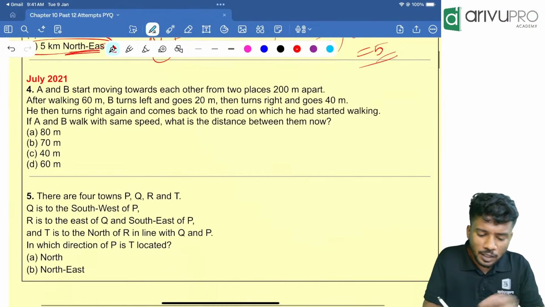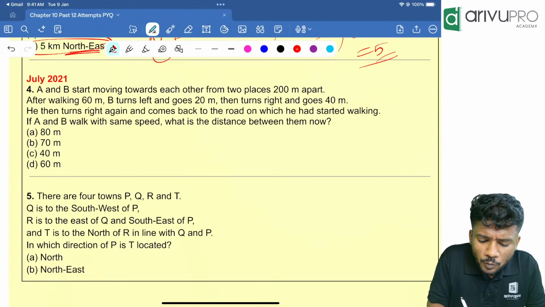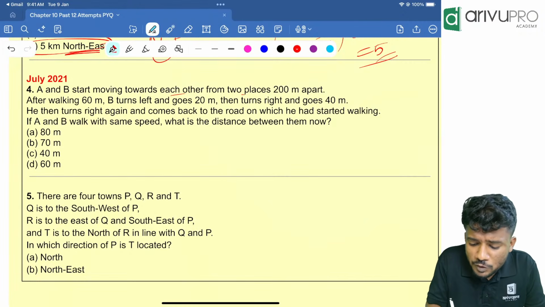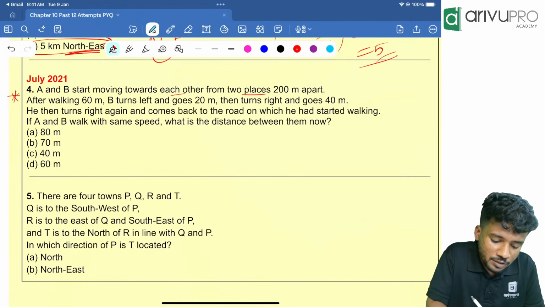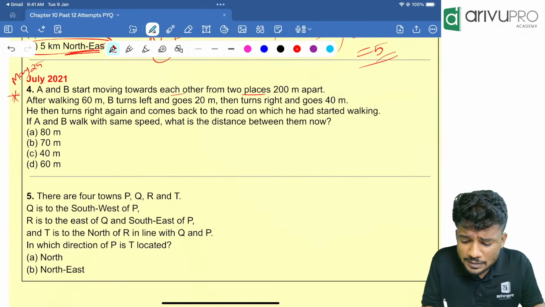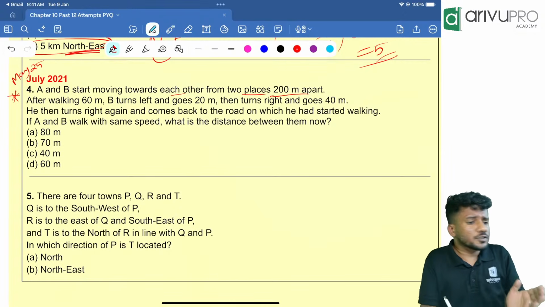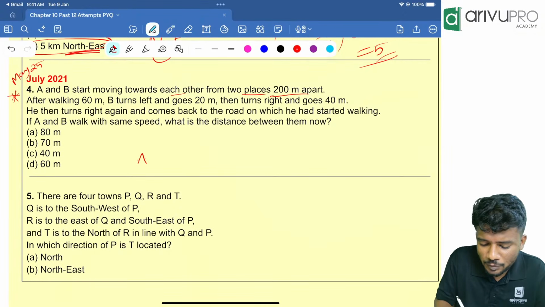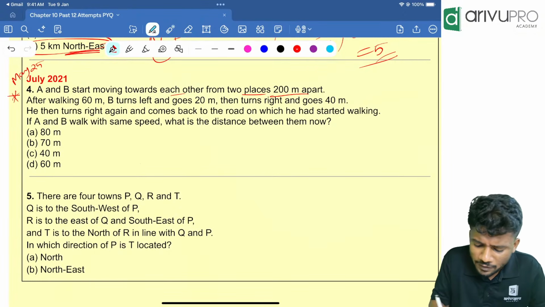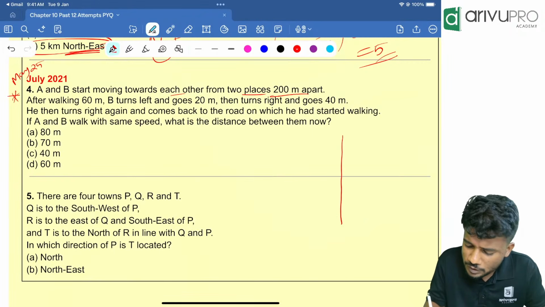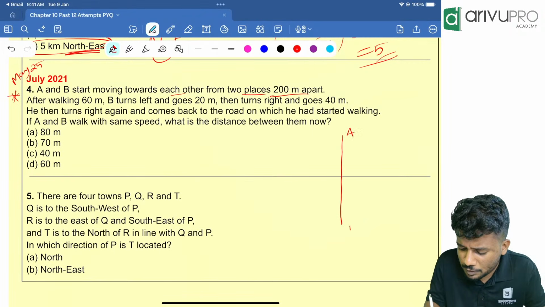July 2021. A and B started moving towards each other from two places. The same type of question was repeated in May 25. Two places, 200 meter apart. So what is the distance between A and B? I am taking A over here, or I will write in the other way. I will take the northern direction. This is A and let it be B.